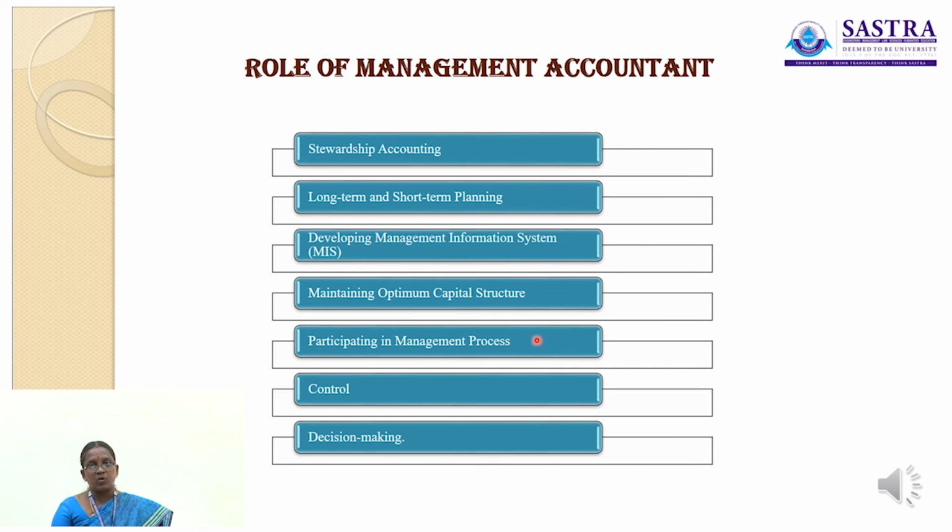The next point is participating in the management process. The management accountant occupies a pivotal role in the organization. He performs a staff function and also has line authority over the accountant and other employees in his office.